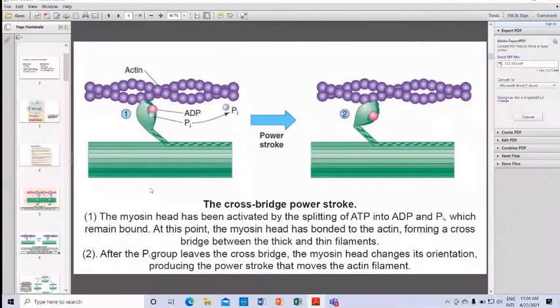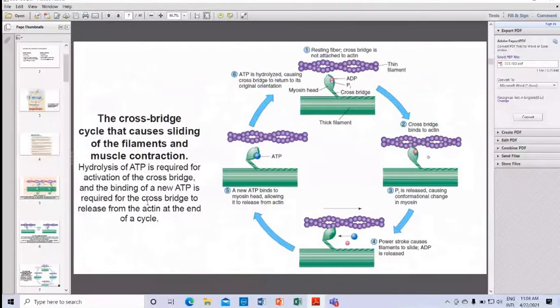The cross bridge cycle that causes sliding of the filaments and muscle contraction is described here. Let's see one at a time. First and foremost, see the resting muscle fiber. Here the cross bridge is not attached to actin. The thin filament is here and the thick filament is here. This is the first stage.